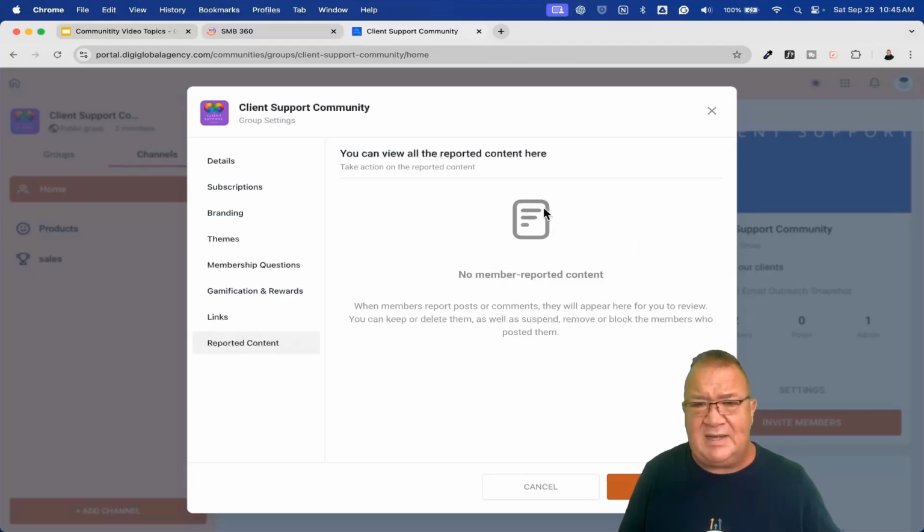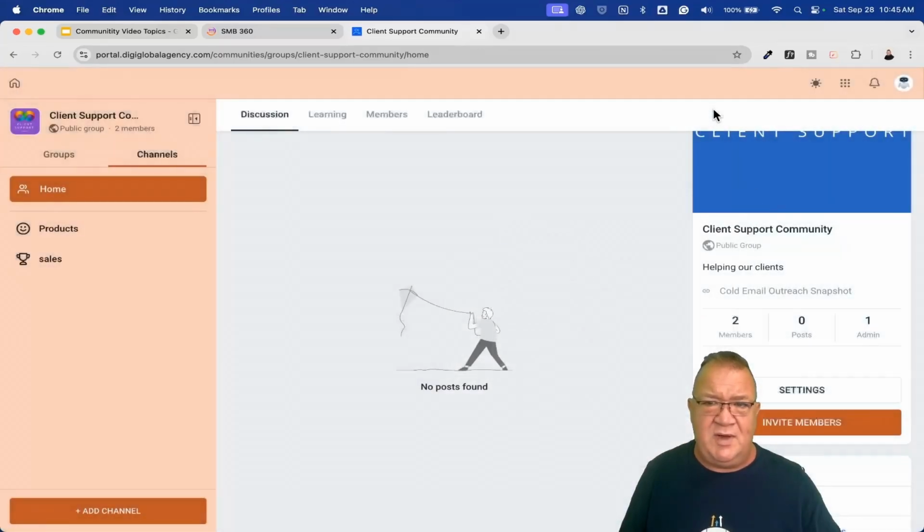If you do have any kind of content that's inside of here that you want to report, this is where people will say, hey, this is spam, or this is whatever. This is where that information would show up. I'm going to click save, and those right there are just the settings for the group. Now, when you click save, this box does not go away. You do have to exit out of here.